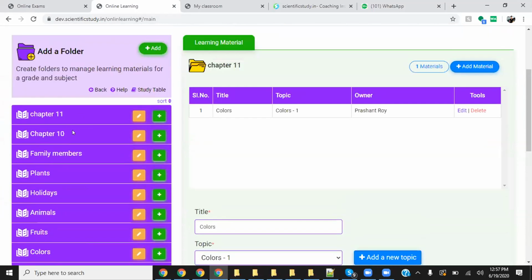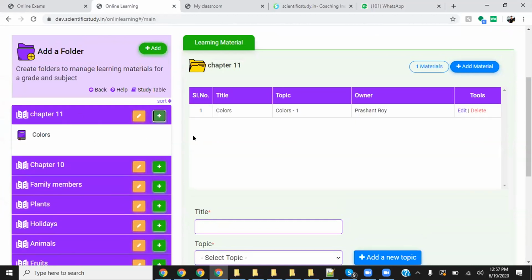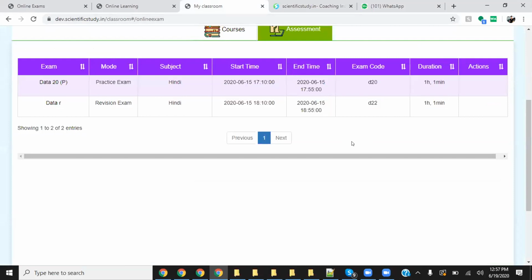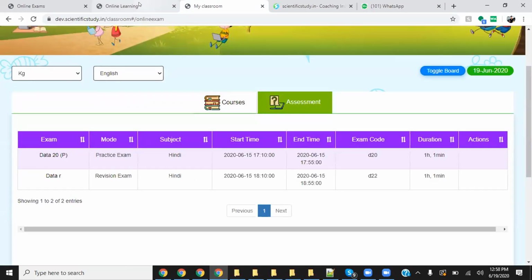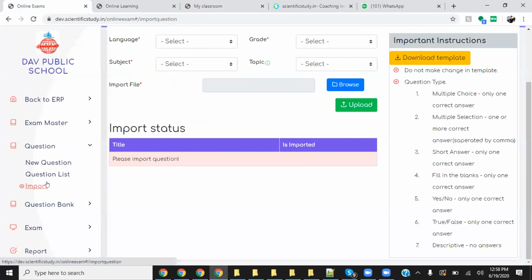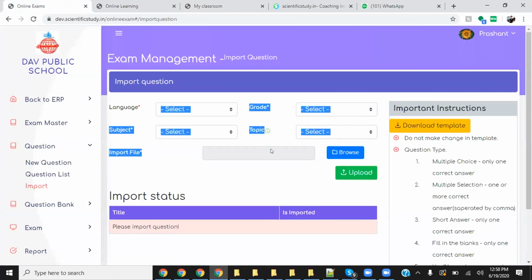So you mean in this learning content, in this chapter? No, for the examination, whatever you attach. Okay, for the exam. Attachment will be difficult, because what you can do is import all the questions. You can create all the questions in one chart in an Excel sheet, and then simply import. Attaching a document in an exam would be tough, given our experience.